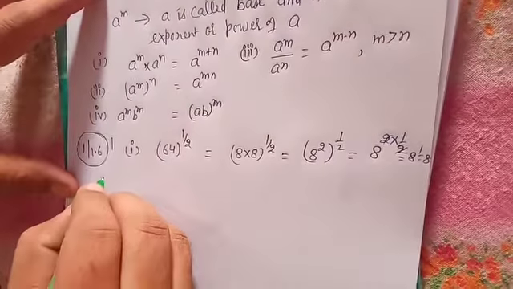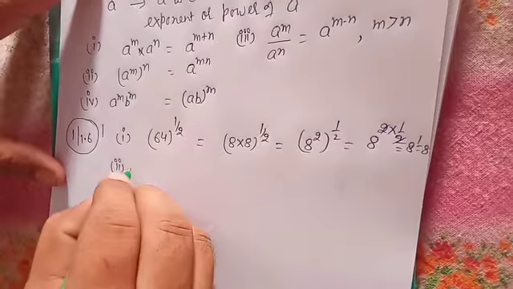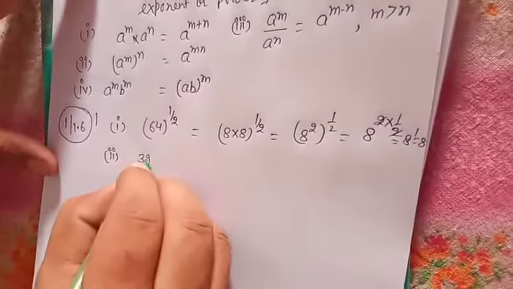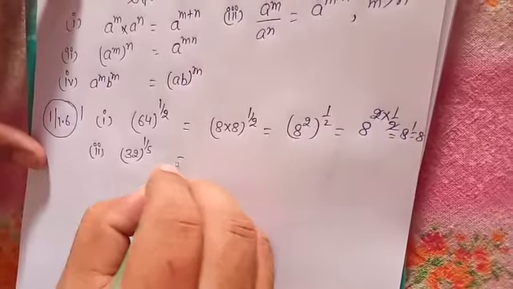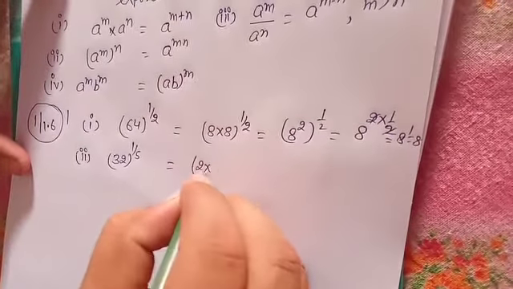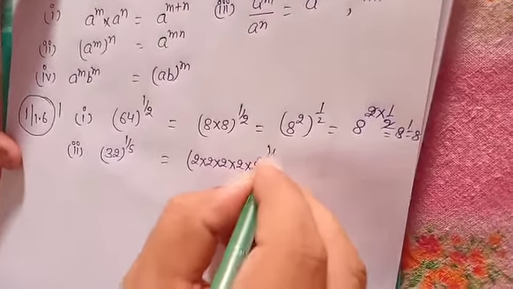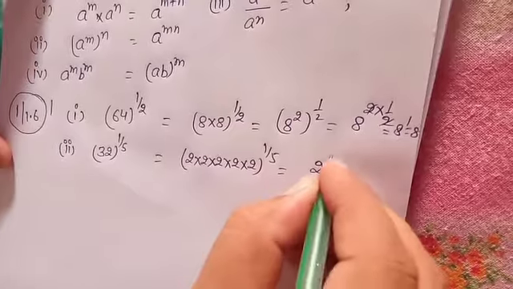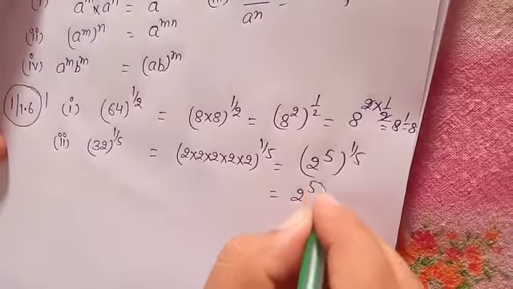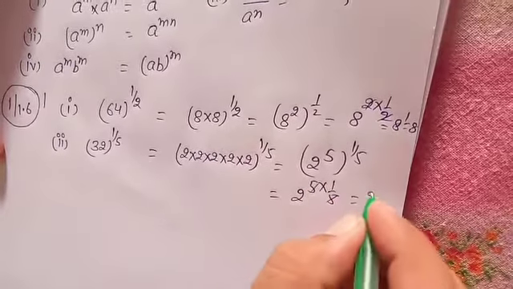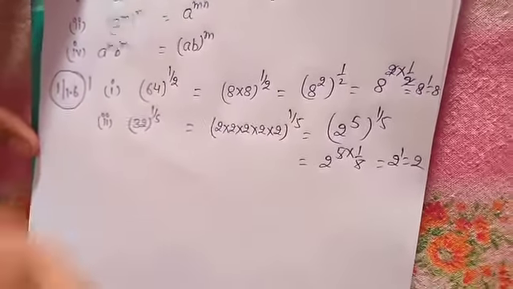Second part: 32 power 1 by 5. We can write 32 as 2 into 2 into 2 into 2 into 2, so it is 2 power 5 whole power 1 by 5, which becomes 2 power 5 into 1 by 5. The 5 cancels the 5, and 2 power 1 is 2. Understood? Third one you can solve.